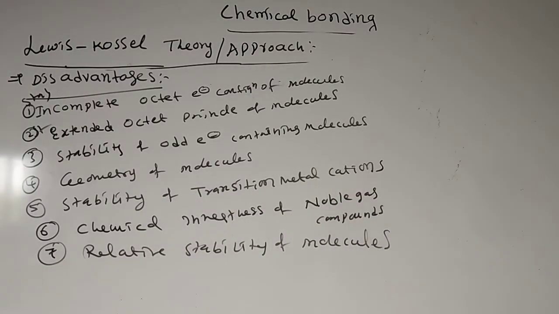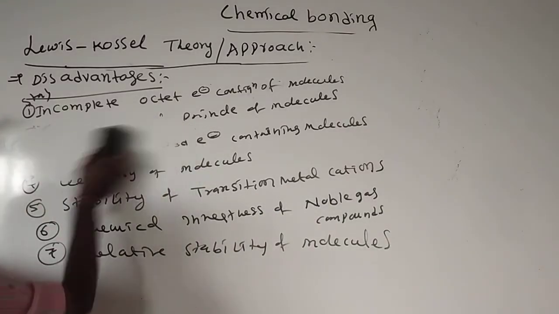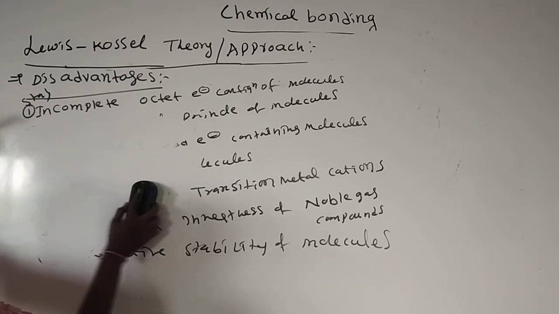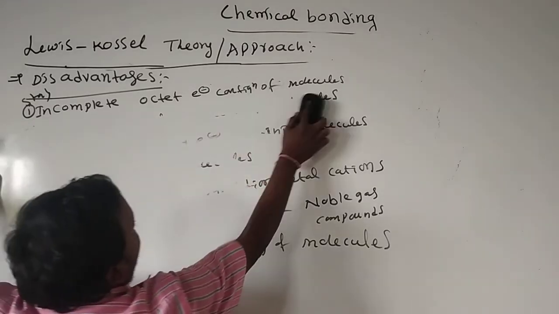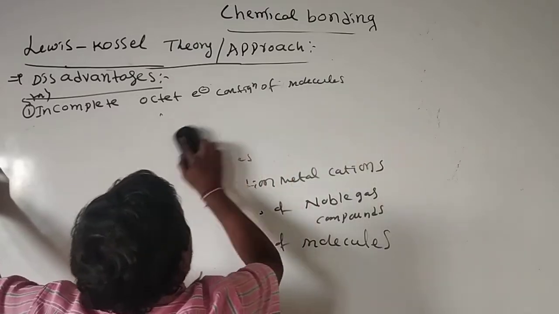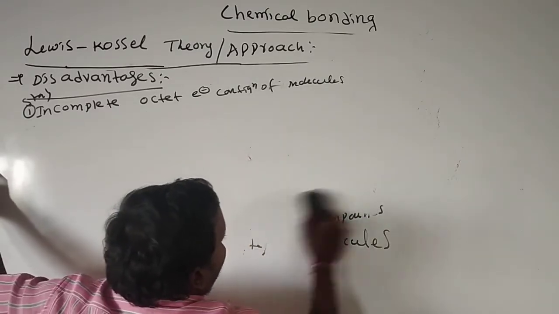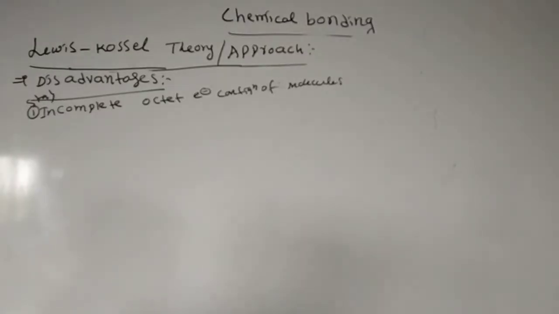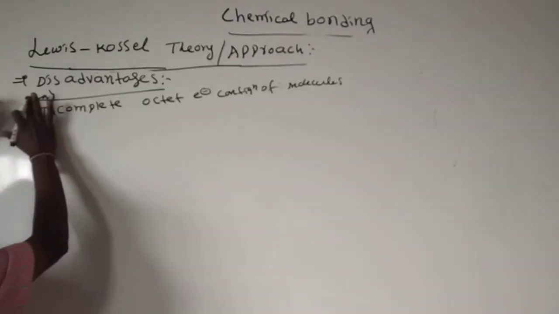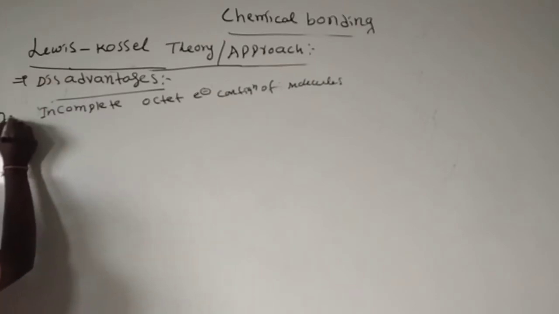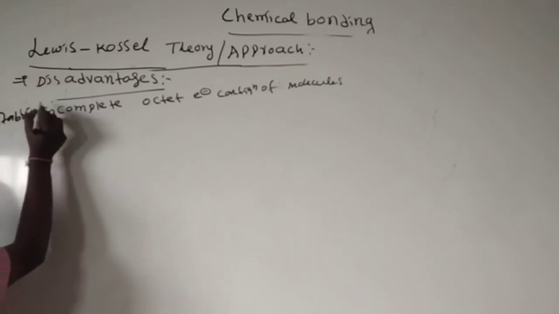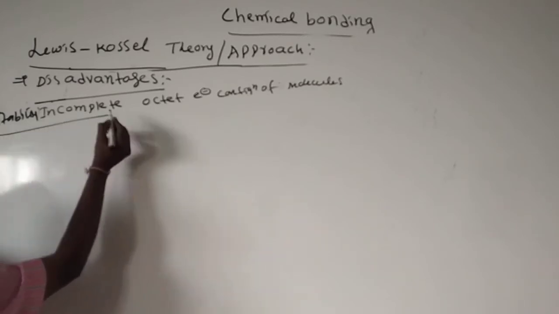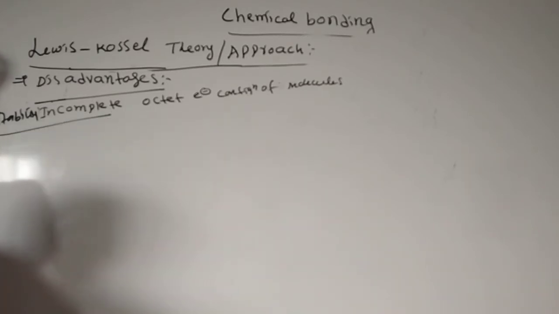Just see, we have first three or four. First one, stability of incomplete octet electronic configuration of the molecule.